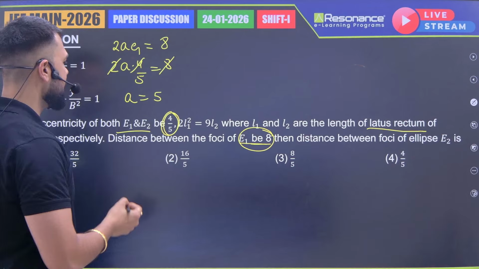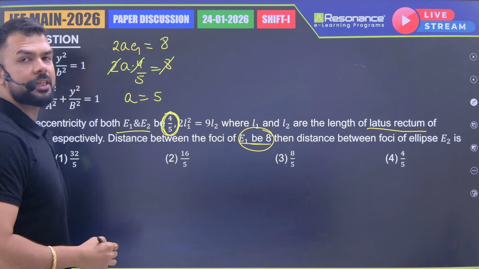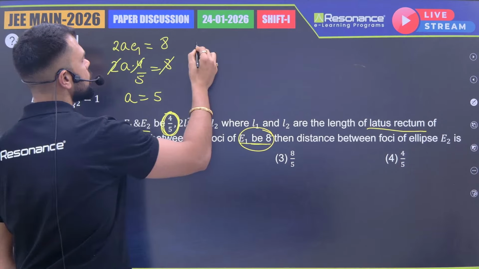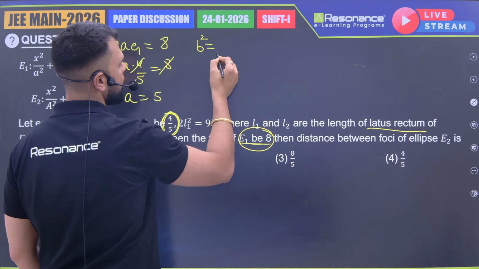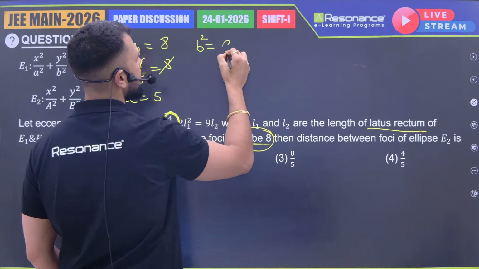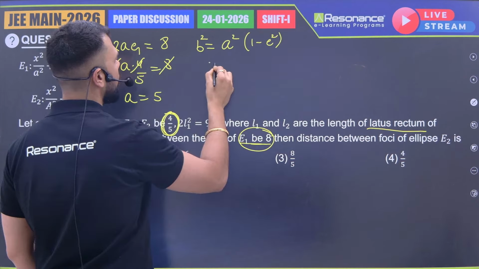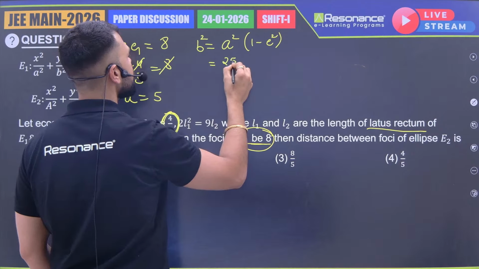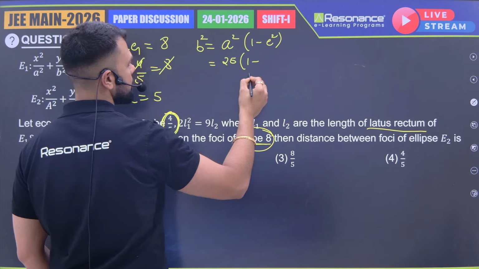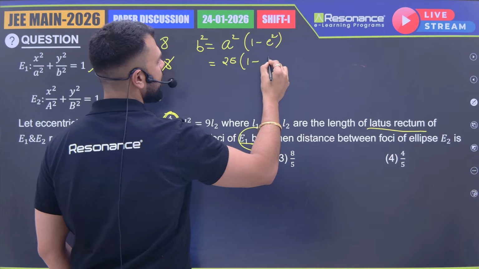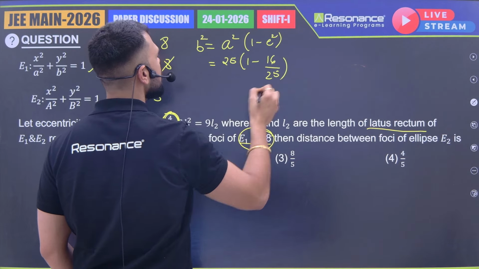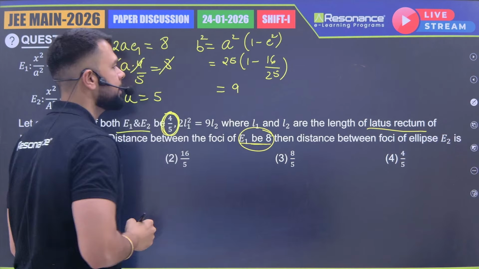If we have A and if we have eccentricity, I can get B, right? So what will be the B square for the first ellipse? It will be B square equal to what? A square into 1 minus E square. What is A? A is 5, so it will be 25 into 1 minus E square, where E is 4 by 5, so it will be 16 by 25. So I'll be getting how much? B square to be what?